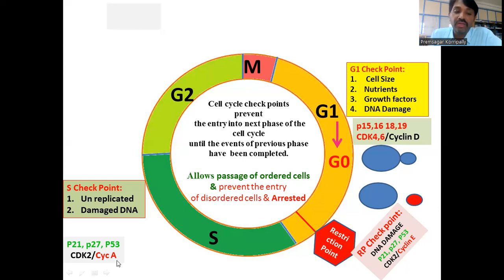The P21, P27, and P53 molecules are activated due to the damaged DNA, and they interact with CDK2 and cyclin A and stop the movement of the cell from S phase to G2. And if everything is okay, then it goes to G2.